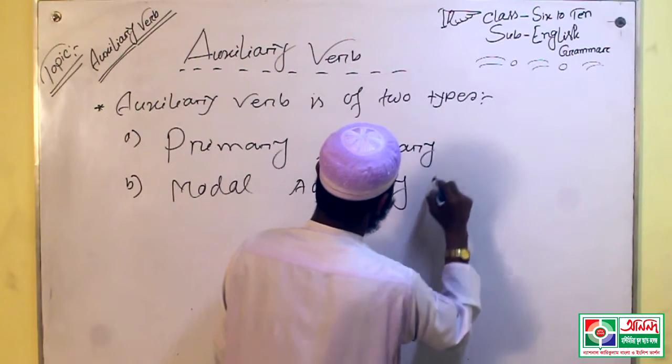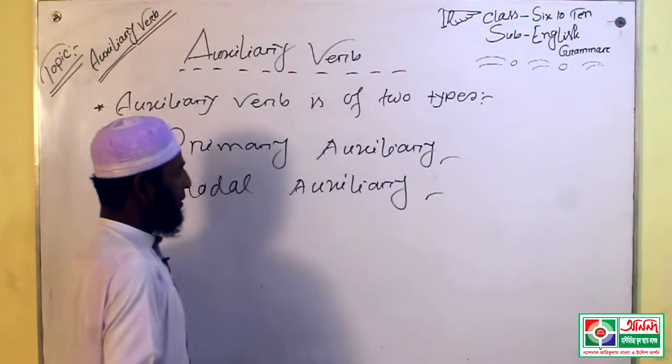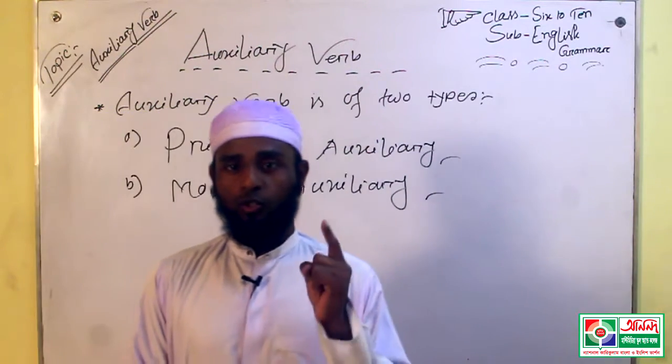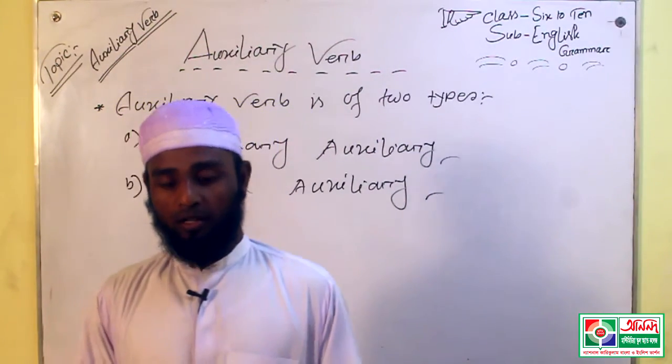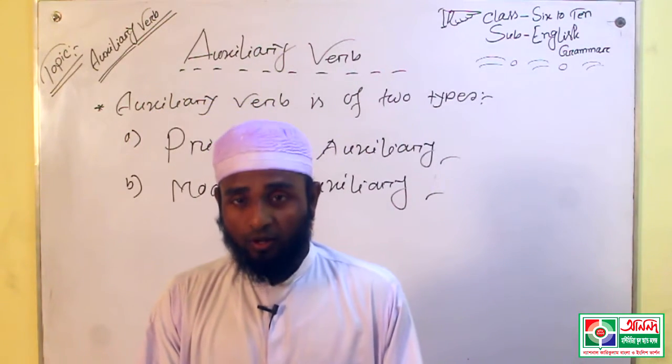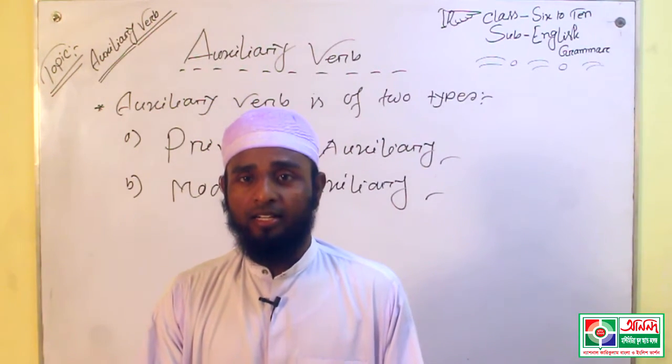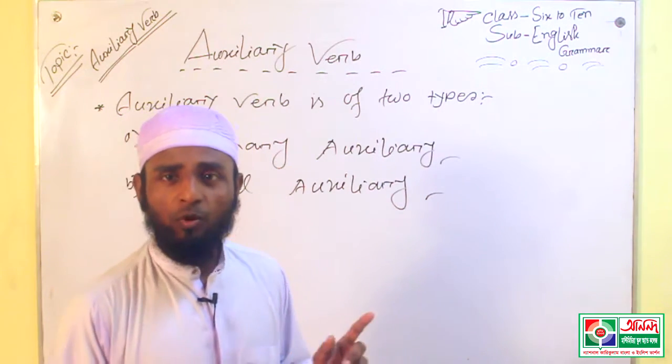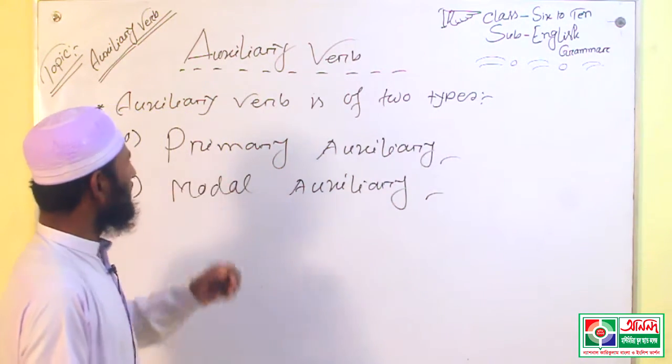Primary auxiliary and modal auxiliary verb. These are the two types of auxiliary verb. First of all, I will discuss, inshallah, primary auxiliary verb.